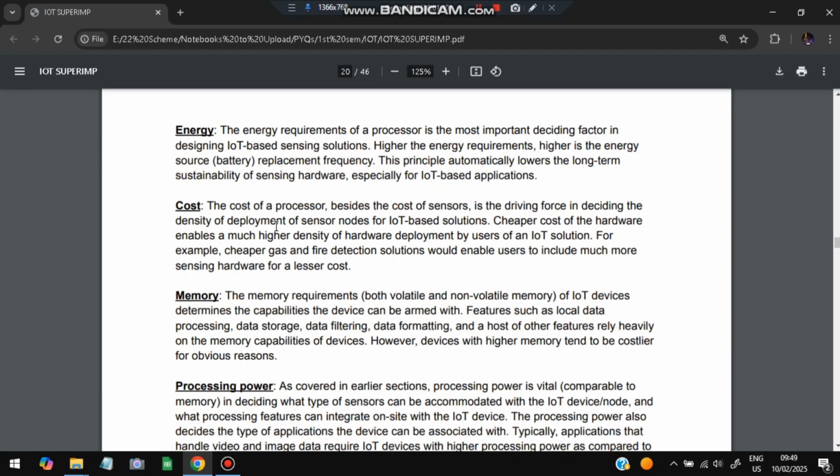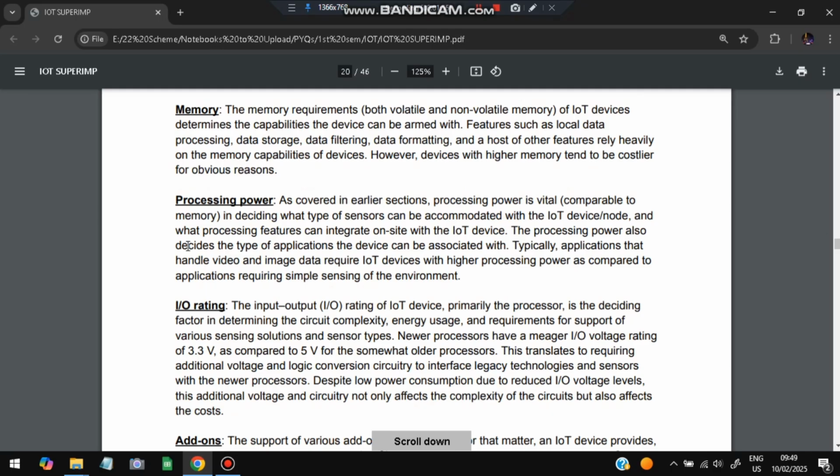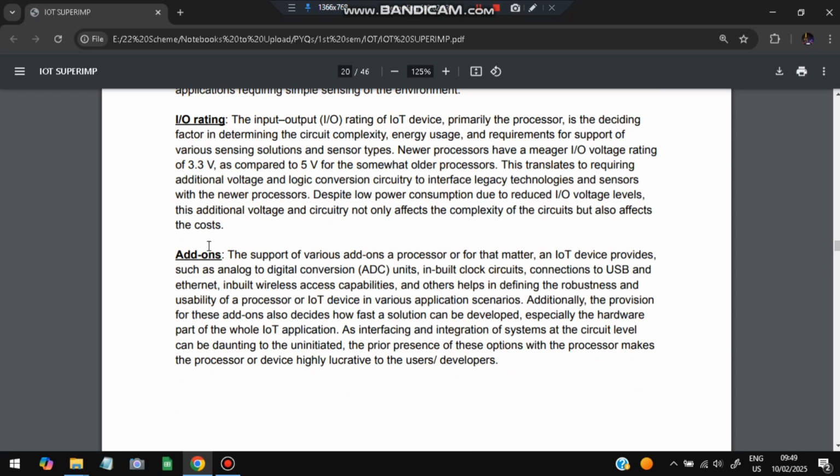Second is energy consumption. Is the energy consumption high or low? Is it rechargeable or not? And what is the cost associated with it? Is the memory large or not? Is it volatile or non-volatile, that means whether the memory will be erased when the device is switched off or not. Those things will be taken into consideration. Processing power, how fast it can process the data. IO rating, input output rating, 3.3 volts or 5 volts. Add-ons, whether it is possible to attach other things to it and include other devices and work along with them. So these are the factors we consider while selecting a processor for a sensor node for making IoT devices.